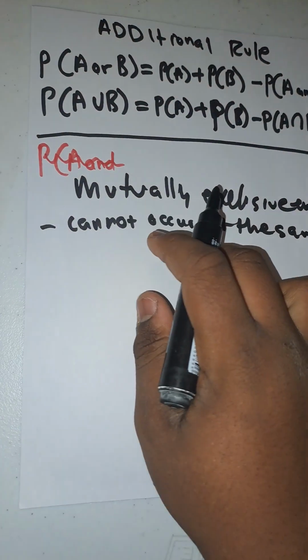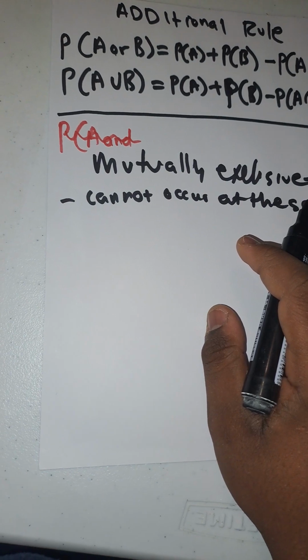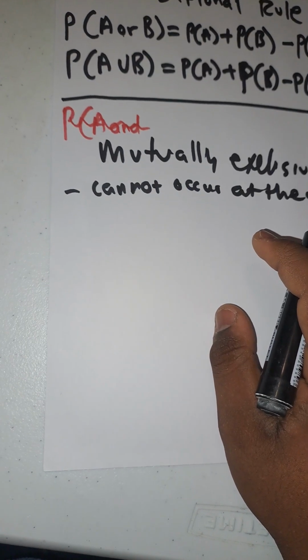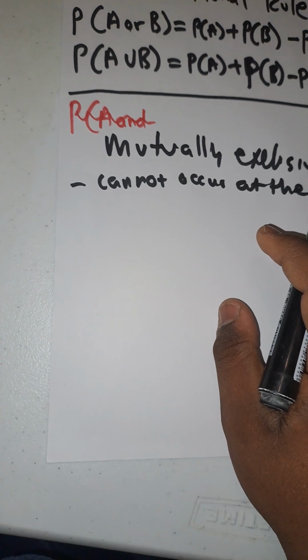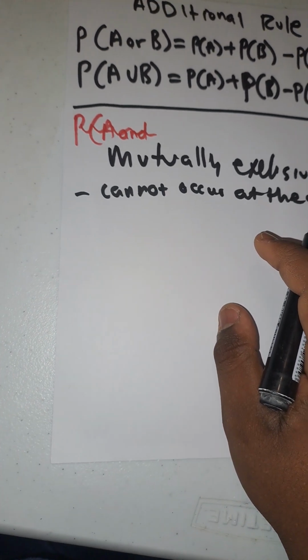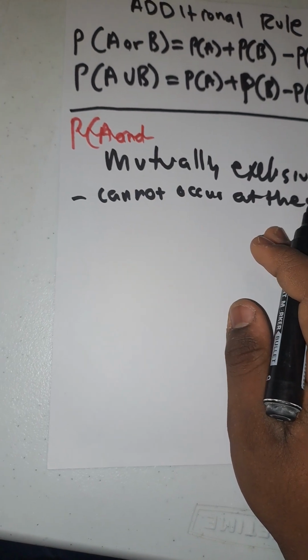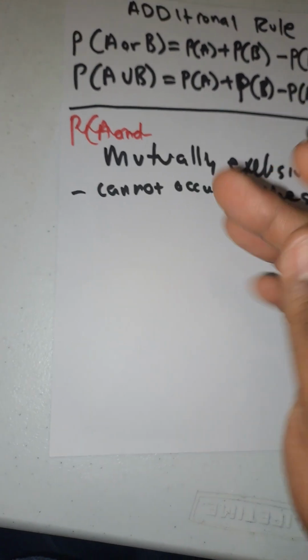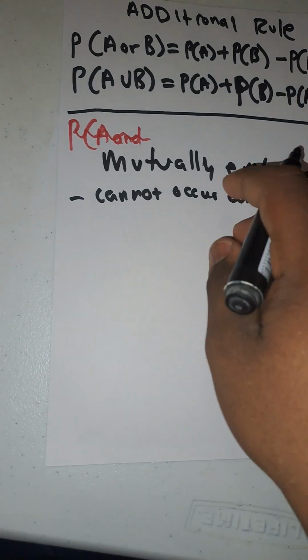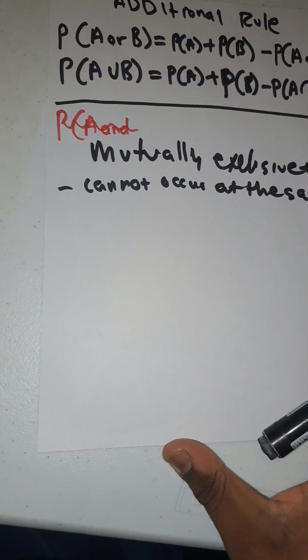For example, if a trial is tossing a dice and event A is obtaining a 6 while event B is obtaining a 2, it is impossible to obtain events A and B together. Like you are rolling a die or a dice.